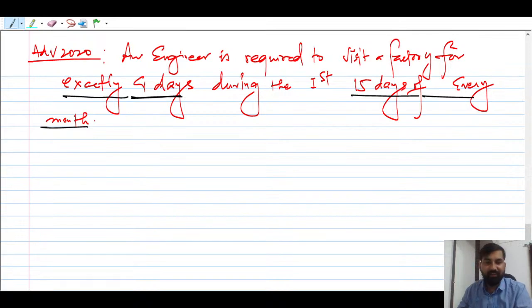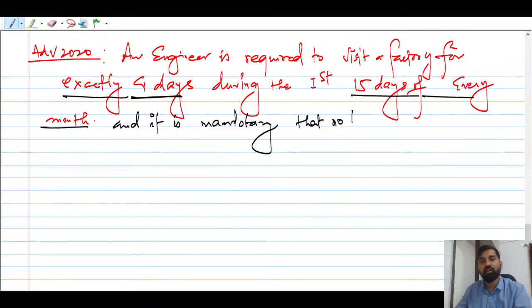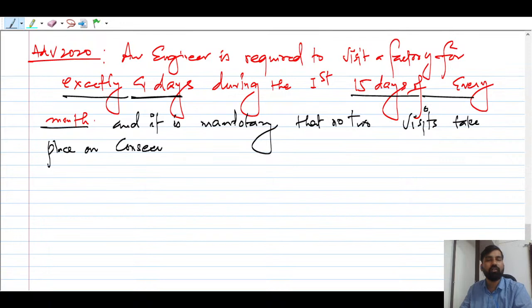And it is mandatory, okay, that no two visits take place on consecutive days, right?